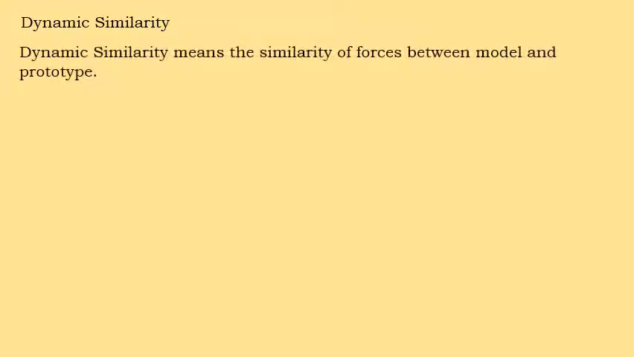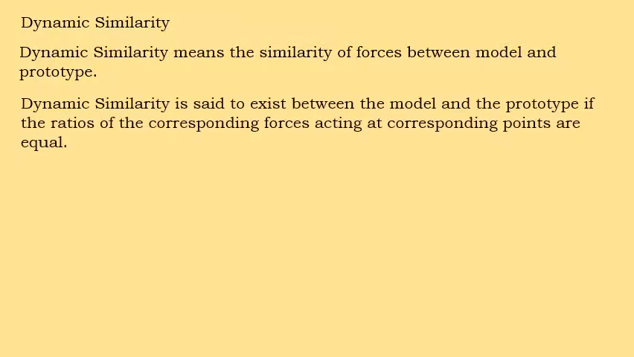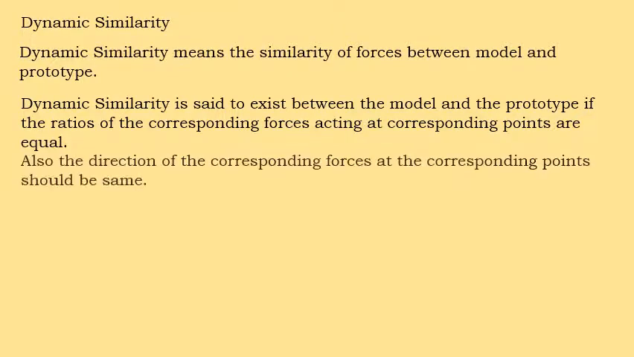The last similarity is dynamic similarity. Dynamic similarity means the similarity of forces between model and prototype. There are different types of forces acting on a prototype and model by the fluid. Dynamic similarity exists between the model and prototype if the ratios of corresponding forces acting at corresponding points are equal. Also, the direction of the corresponding forces at the corresponding points should be the same.